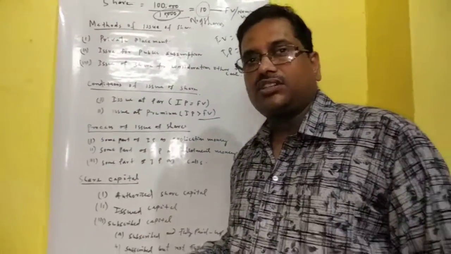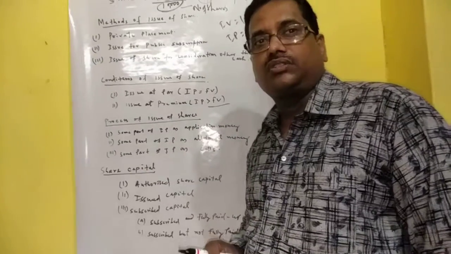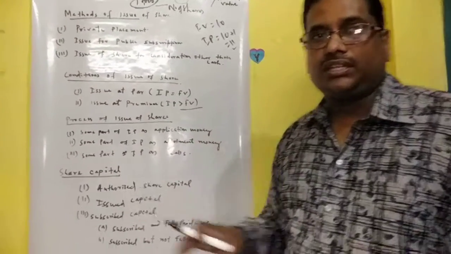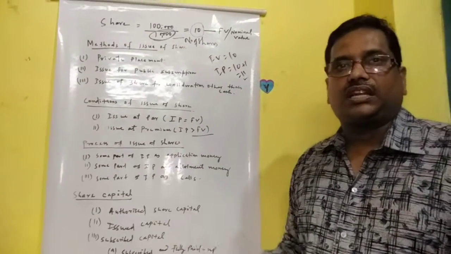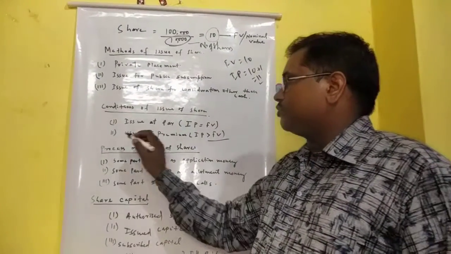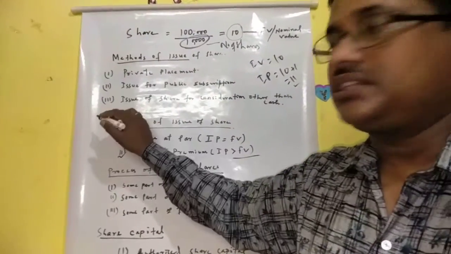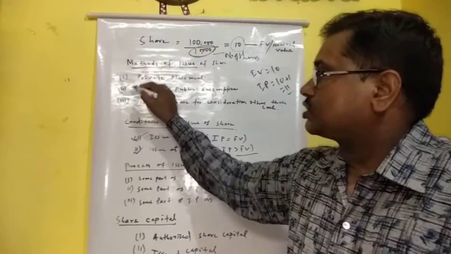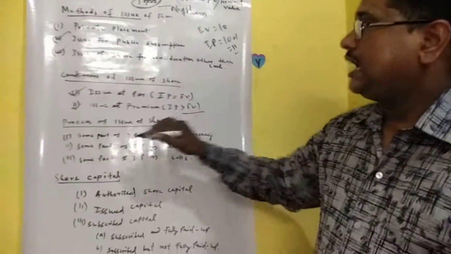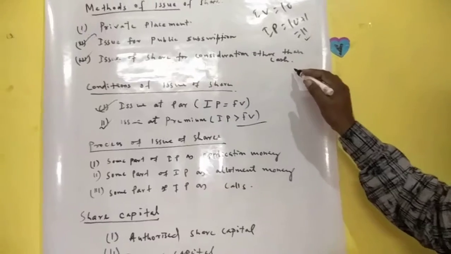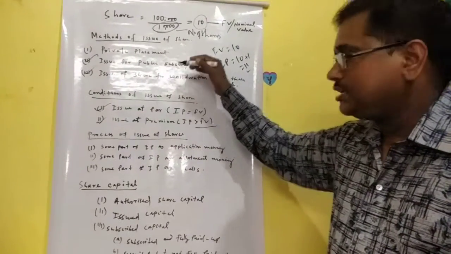There was a third condition, issue at discount, but after the Companies Act 2013 and Rules 2014, no public company can issue shares at a discount. So here we will study 2 conditions, and we will do accounting treatment for 2 methods: issue for public subscription and issue of shares for consideration other than cash. No private placement, no accounting entries for private placement.